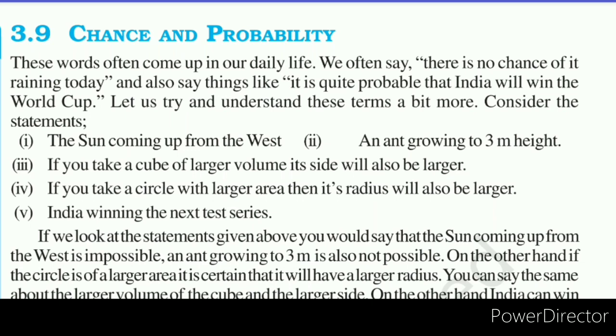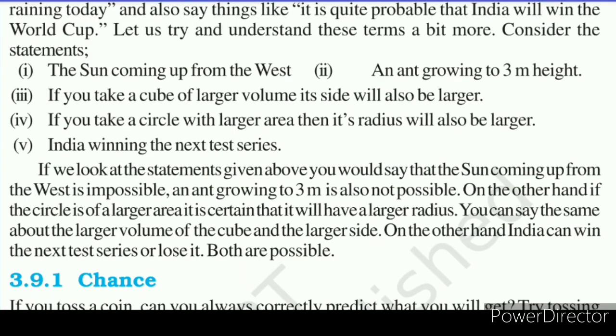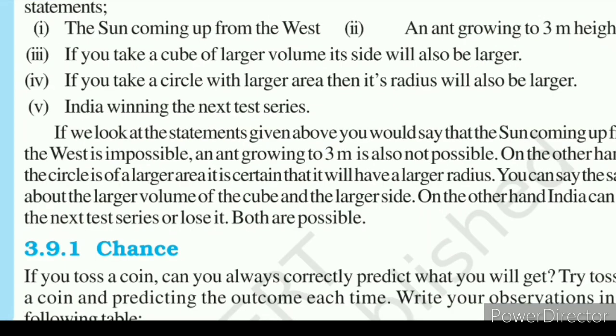If we look at the statements given above, you would say that sun coming up from west is impossible. That is an impossible event. An ant growing to 3-meter is also not possible. That is also an impossible event. Third statement, if you take a cube of larger volume, its side will also be larger. It is a certain event. It will happen.